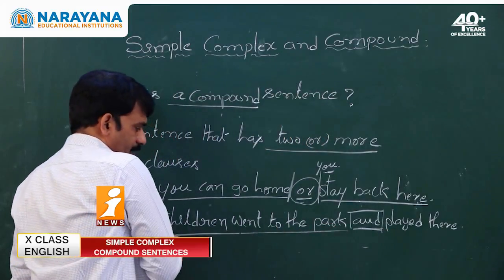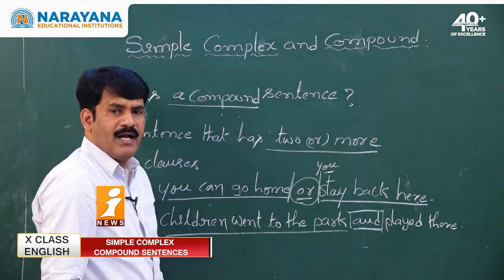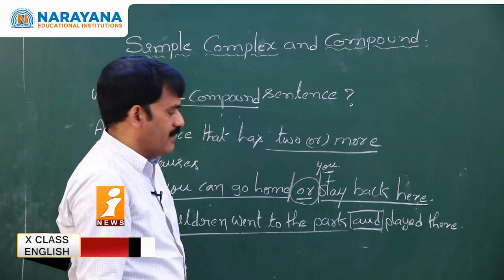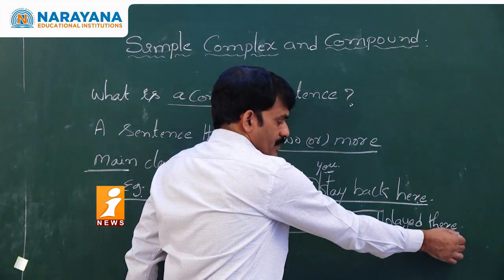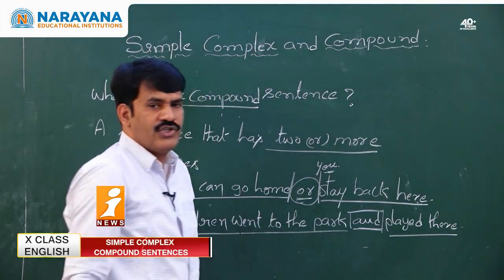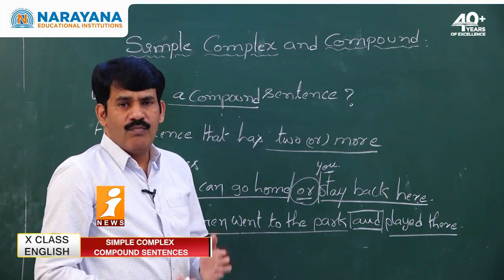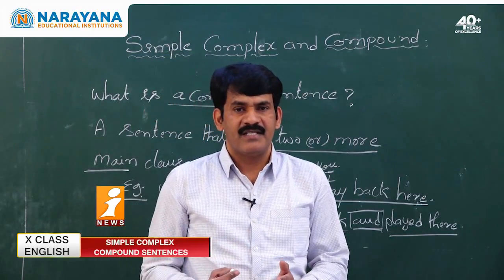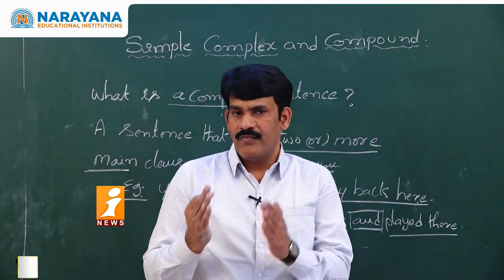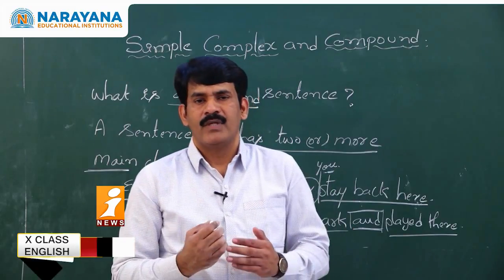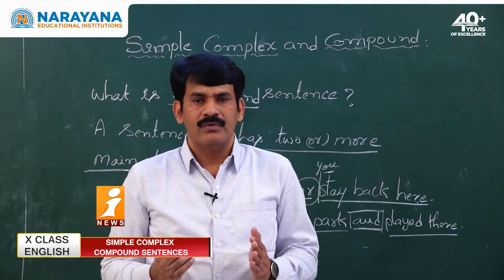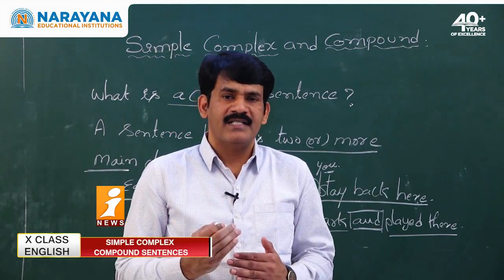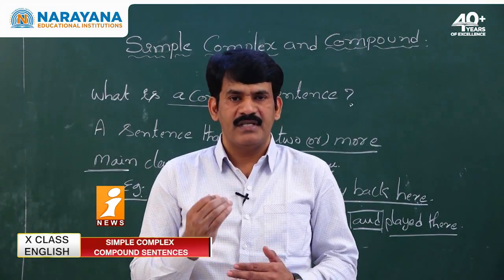Children went to the park, it is giving complete meaning by itself. At the same time, children played there. Both are independent sentences connected with and. Hence, we have to confirm this sentence is a compound sentence.